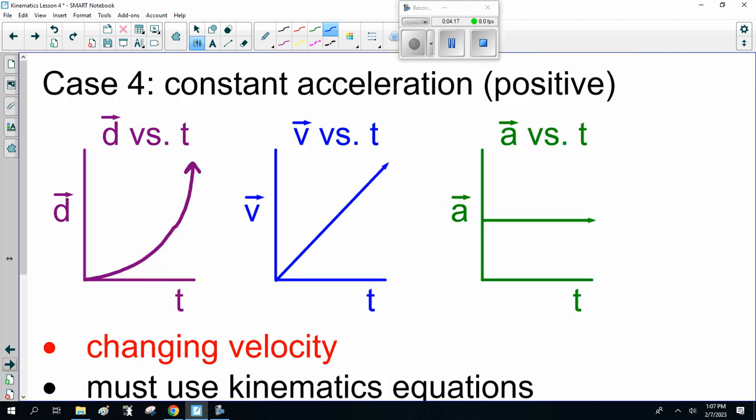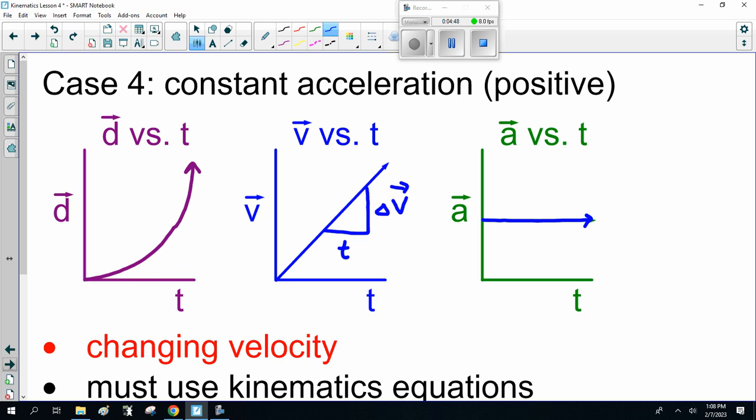Now, case 4, constant acceleration, positive. You speed up. Notice with the displacement versus time graph, it's curved going up. The slope of that is constantly changing. Save that for calculus, I'll explain how to solve for that. But for the moment, realize the velocity is increasing a certain amount over time. That slope gives us acceleration, some number.